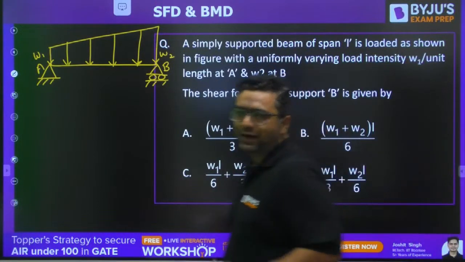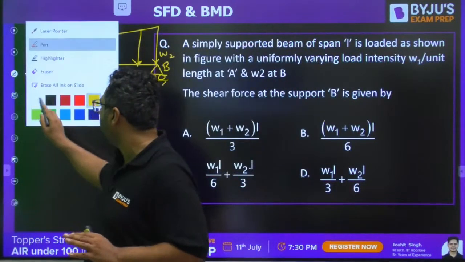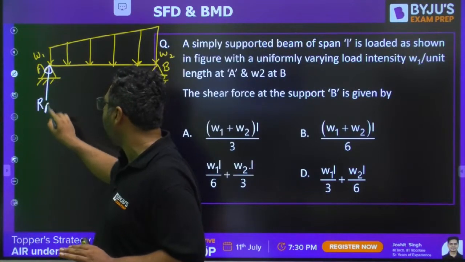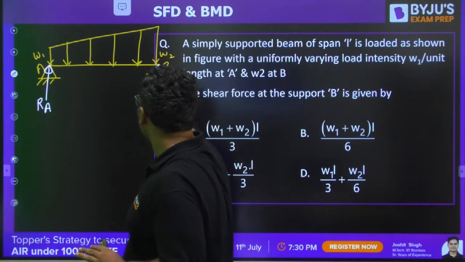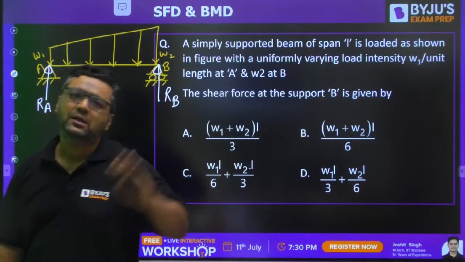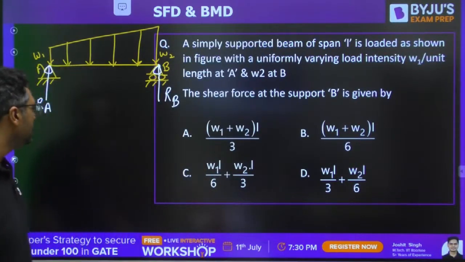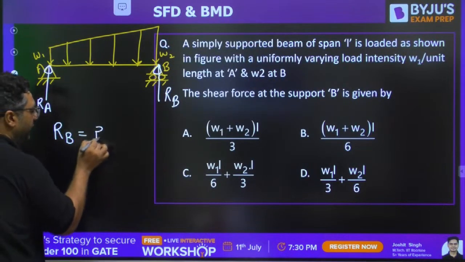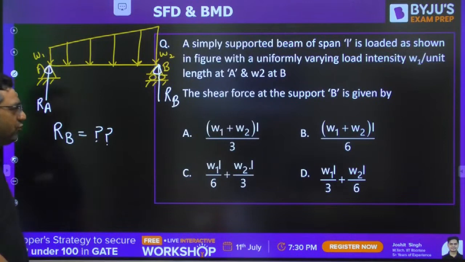So you need to find out the value of RB. This is going to be RA, this is going to be RB. You need to find out the support reaction at B only, because that will be the shear force. That is what is required.